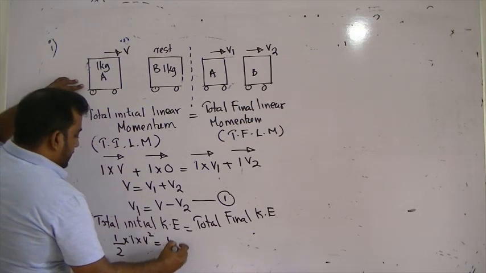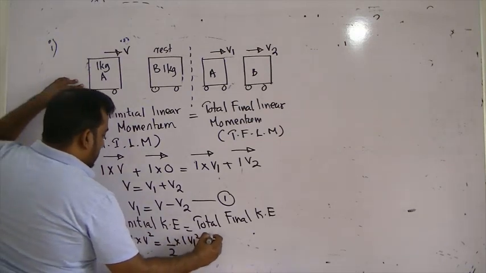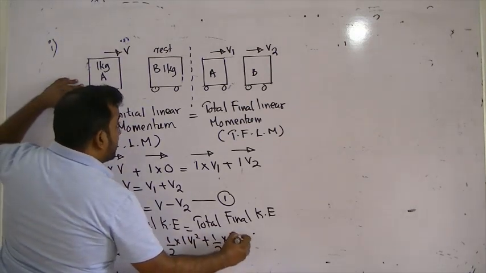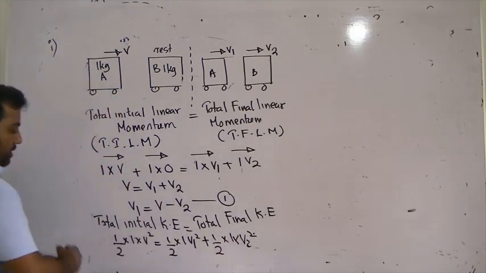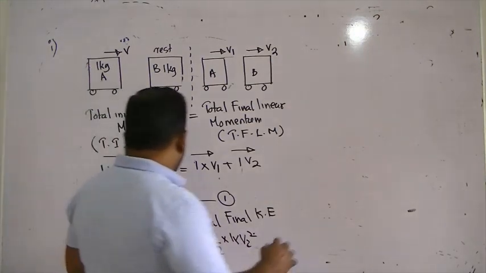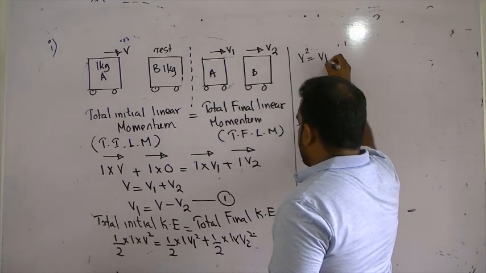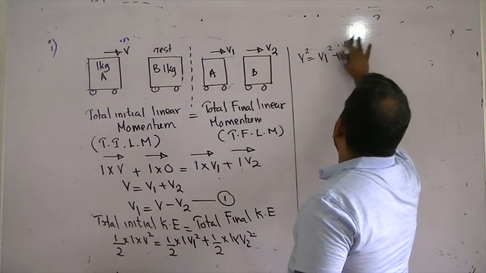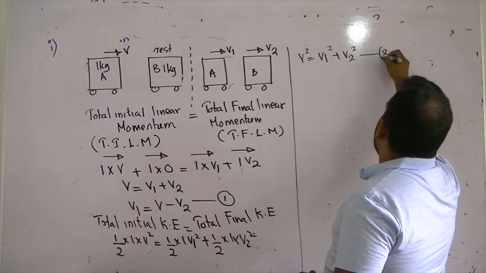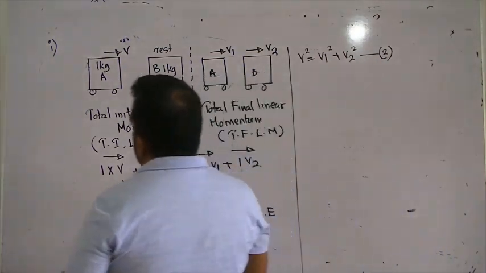Final kinetic energy is half mass into velocity squared. Cancel all the mass. From this we have the relationship V squared is equal to V1 squared plus V2 squared. There you go, equation number 2.